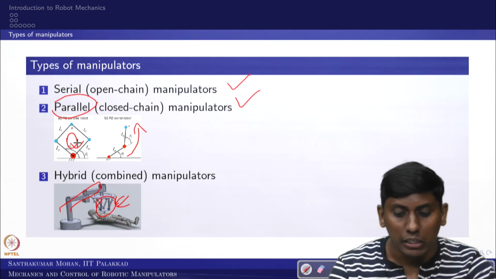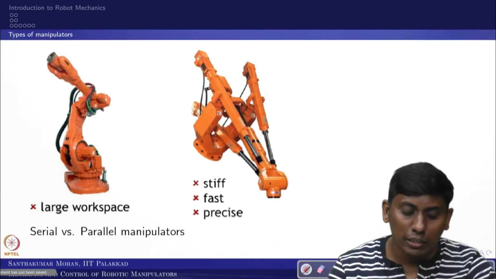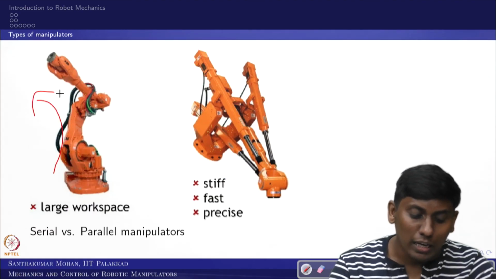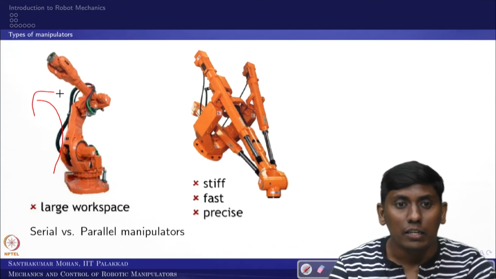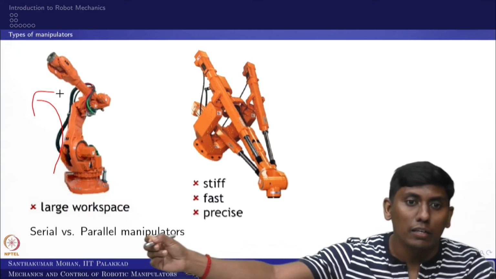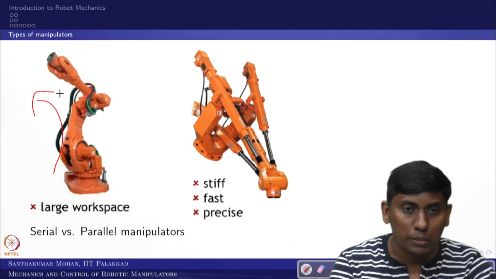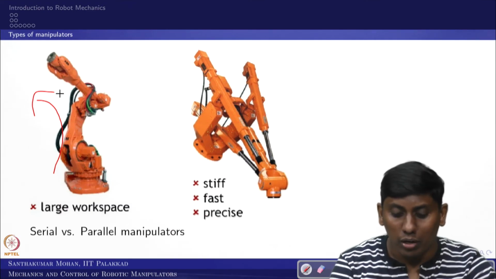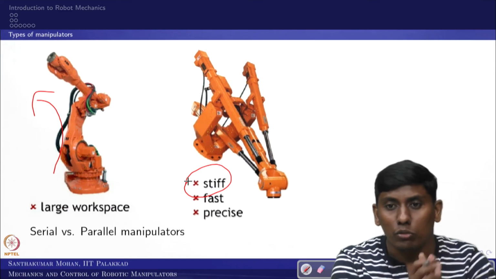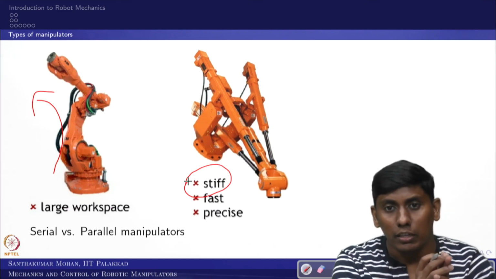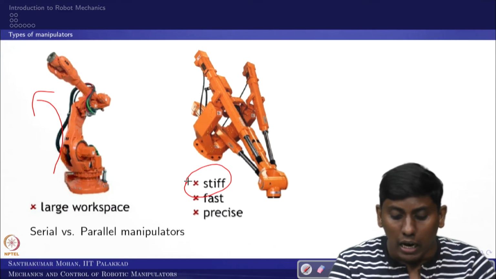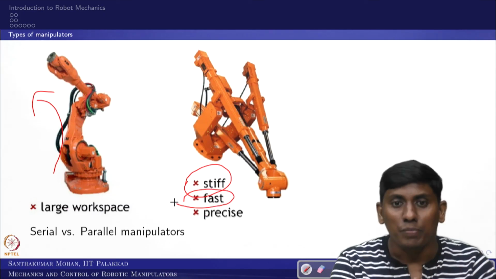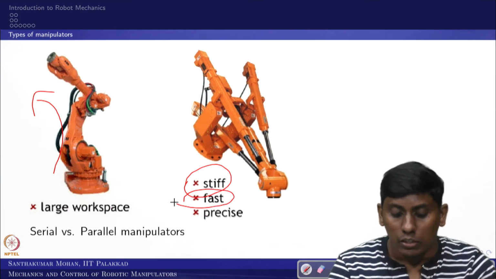So, what is the classification? Further, the open chain will give a larger workspace, as you have already seen. The tennis player opens his hand because he gets a larger workspace. Whereas when you want to take a high load, he would be closed. What does that mean? Your body would make your connection stiffer, the end effector would be rigid and firm, and you can act faster and make a precise movement. So that is the case.